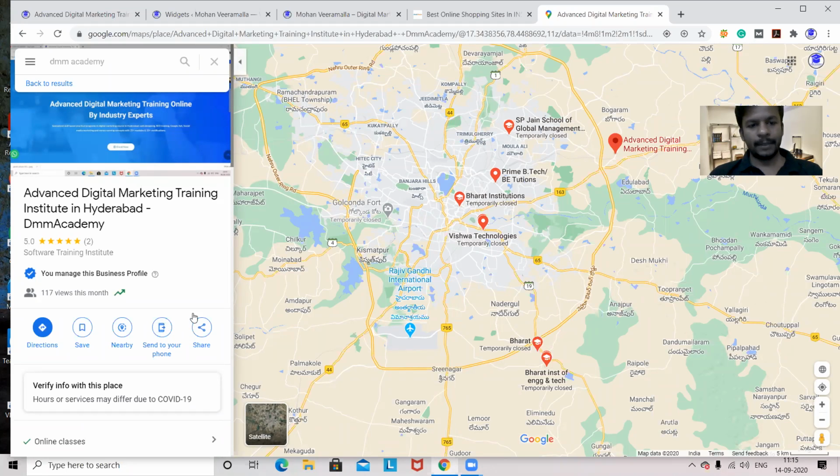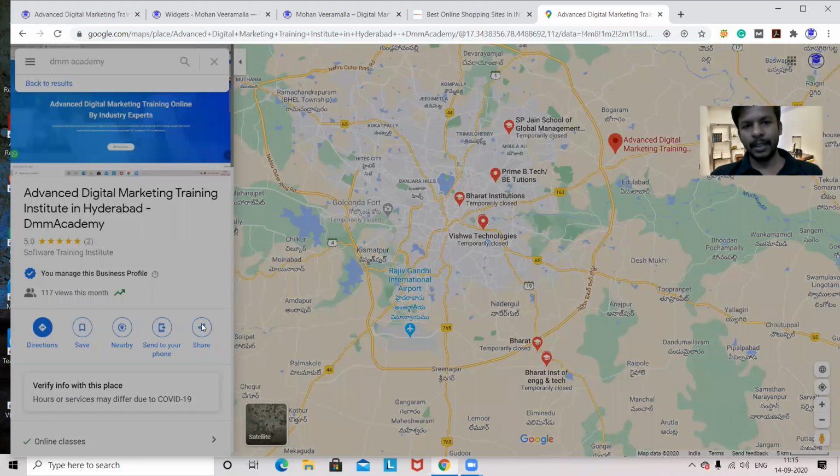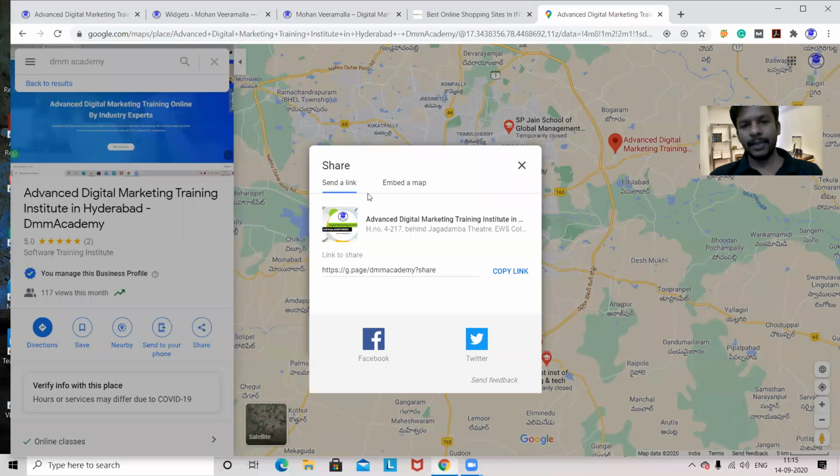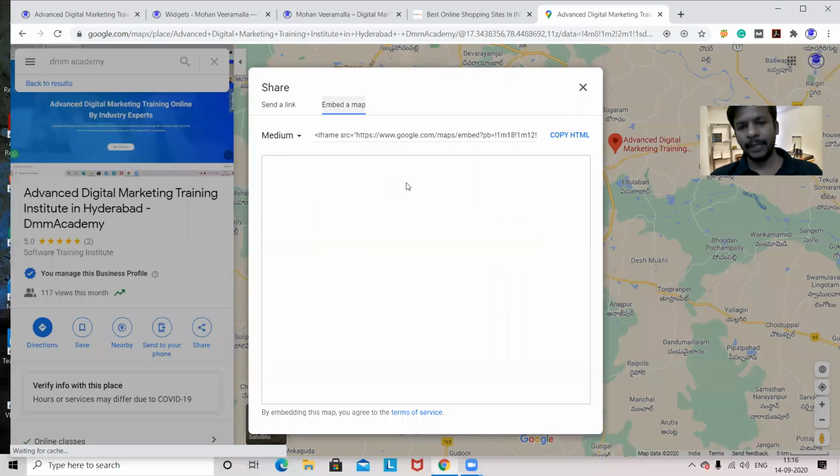So you have to go to this share option. We have a share option here. Click on this share, and here you can see a link. We'll not go with the link, we'll go with the embedded map. Okay, we'll go with the embedded map.